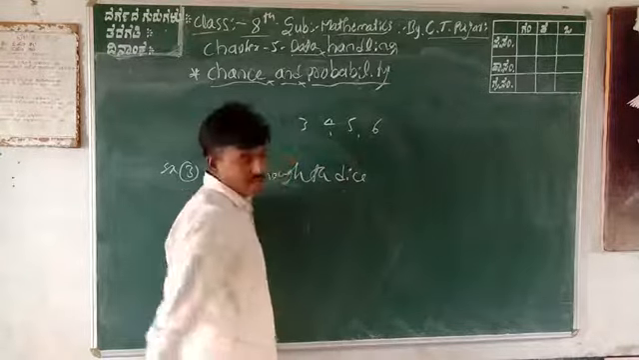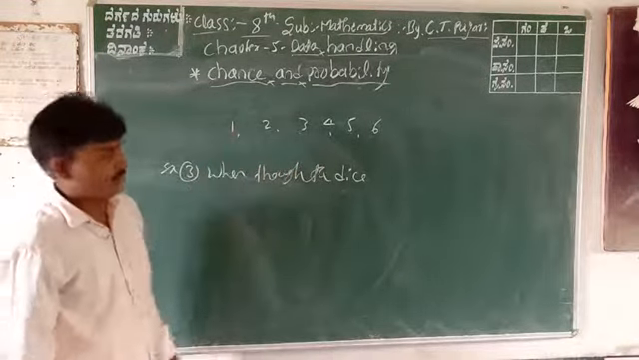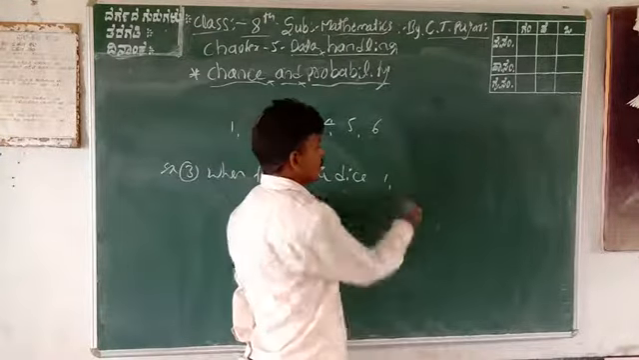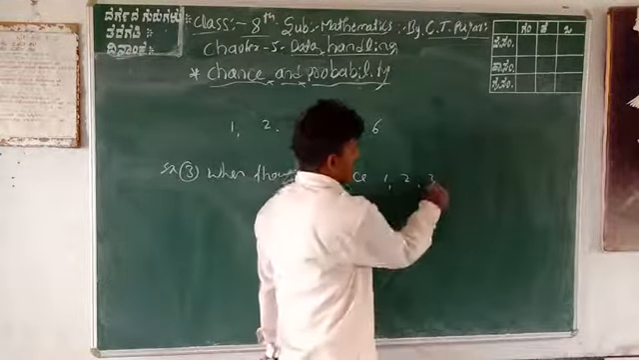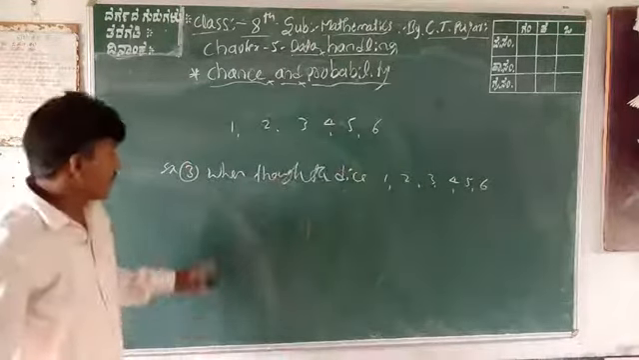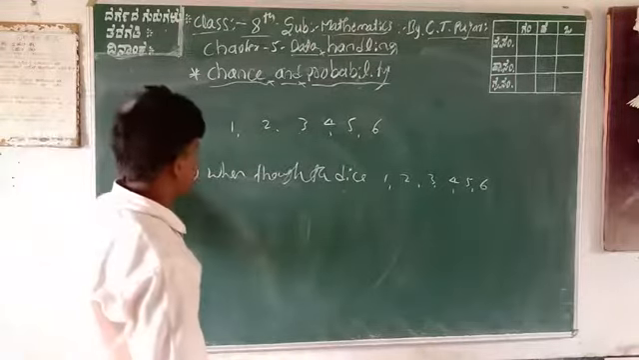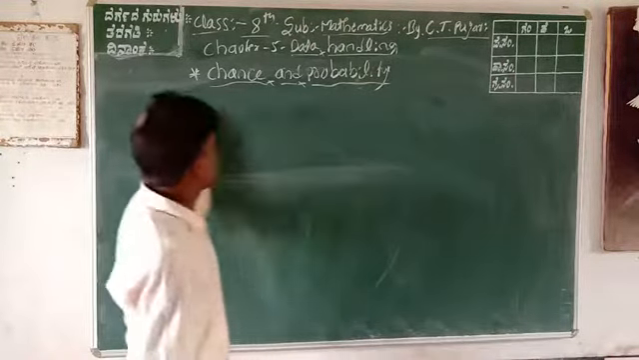How many outcomes are here? Only 6 results are here: 1, 2, 3, 4, 5, or 6. Otherwise, when we throw 2 dice at a time.